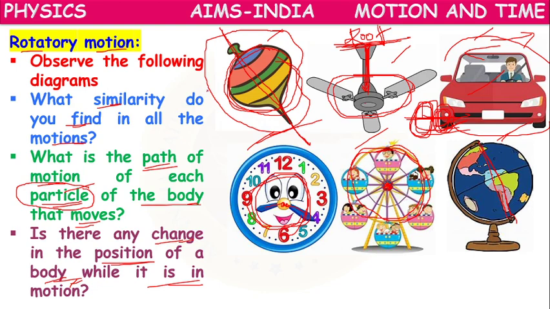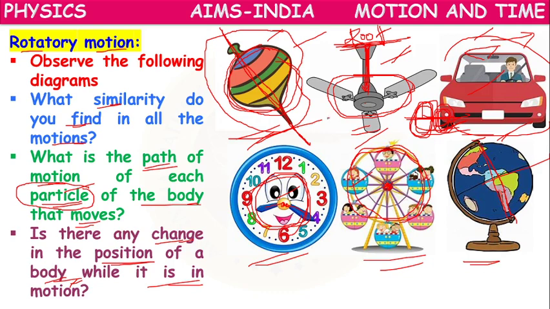So what common thing have we observed here? All the objects which we have shown here are rotating around one fixed point or around one fixed line. There is no change in the position of the objects overall. On the whole, the objects are not moving.